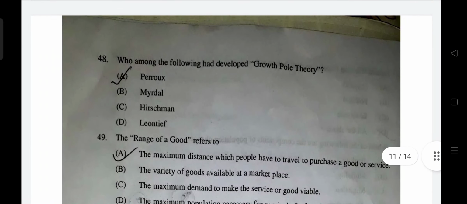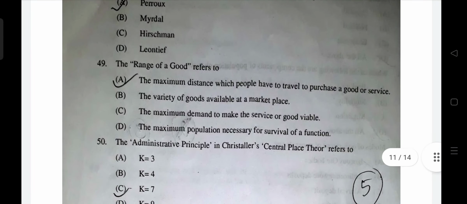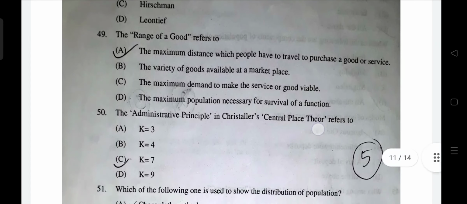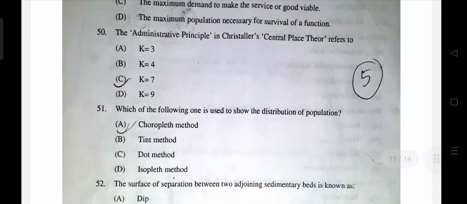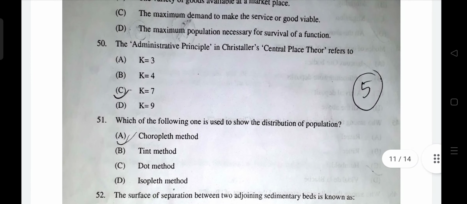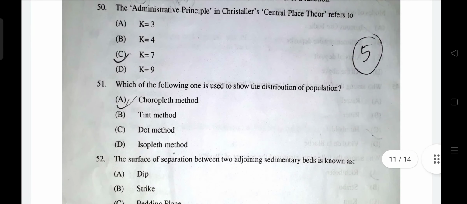Who among the following developed growth pole theory? Perroux. Range of goods refers to the maximum distance which people have to travel to purchase a good or service. A is right. Administrative principle, K equals 7. Which of the following is used to show the distribution of population? Distribution of population is shown by the dot method. Population density is shown by a different method, the choropleth map. Dot map shows the distribution of population. So C is correct.